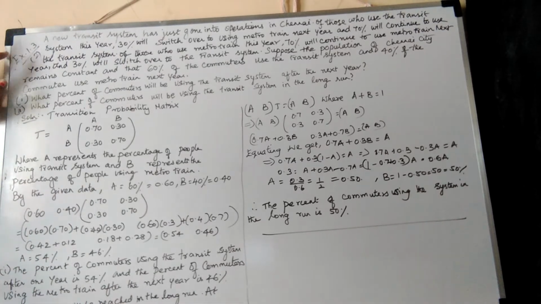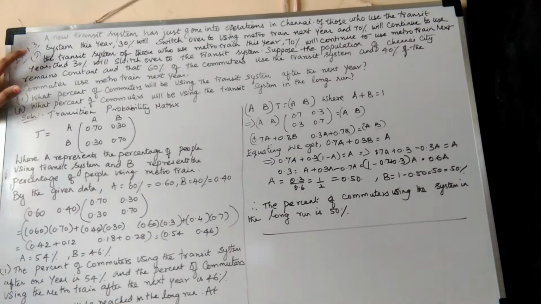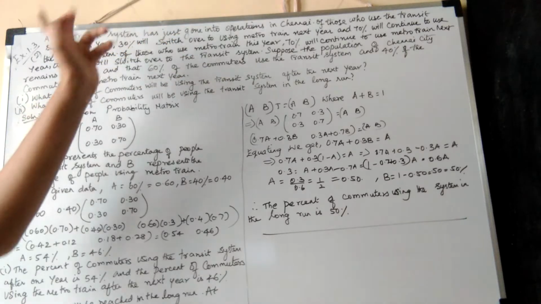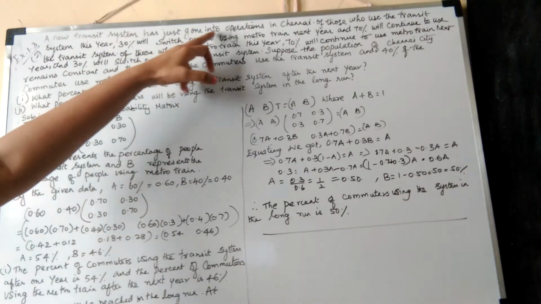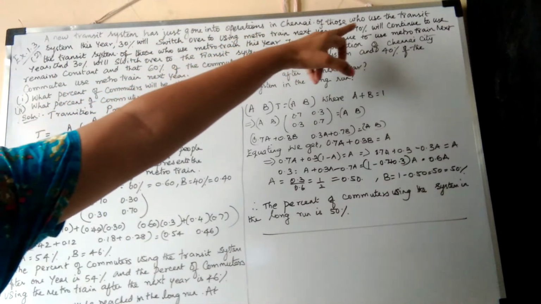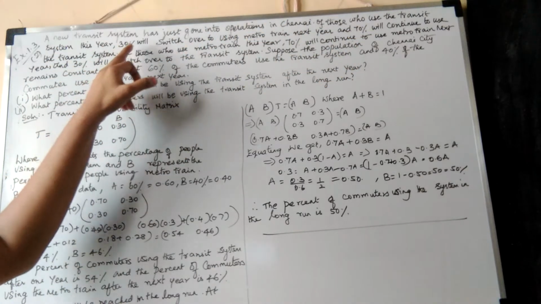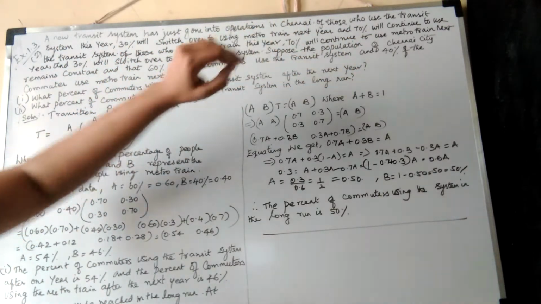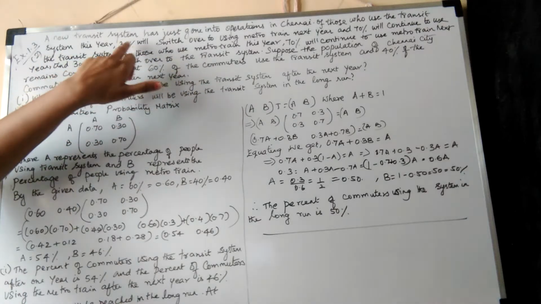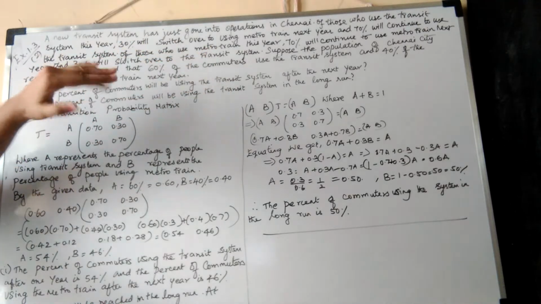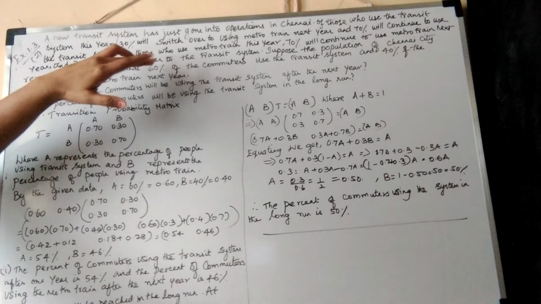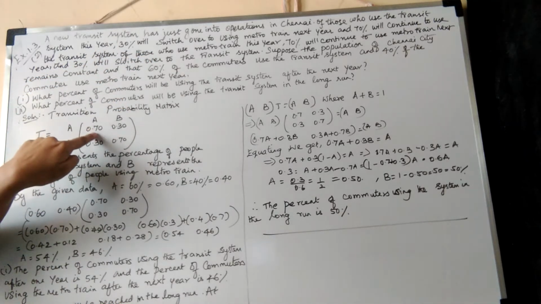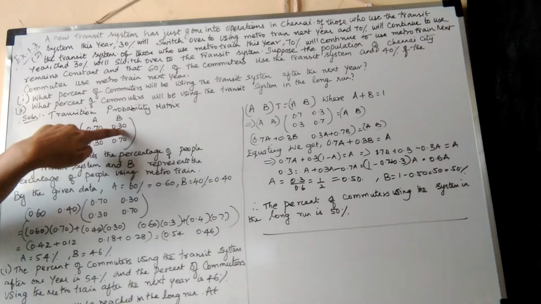Okay, 12 studies into next exercise 1.3, that second sum. A new transportation system has just gone into operation in Chennai. Of those who use the transit system this year, 30% will switch over to the metro train next year. That is 70% out of 30%. Metro train means the remaining 70% will use the transit system. That is, A is 70% and B is 30% this year.